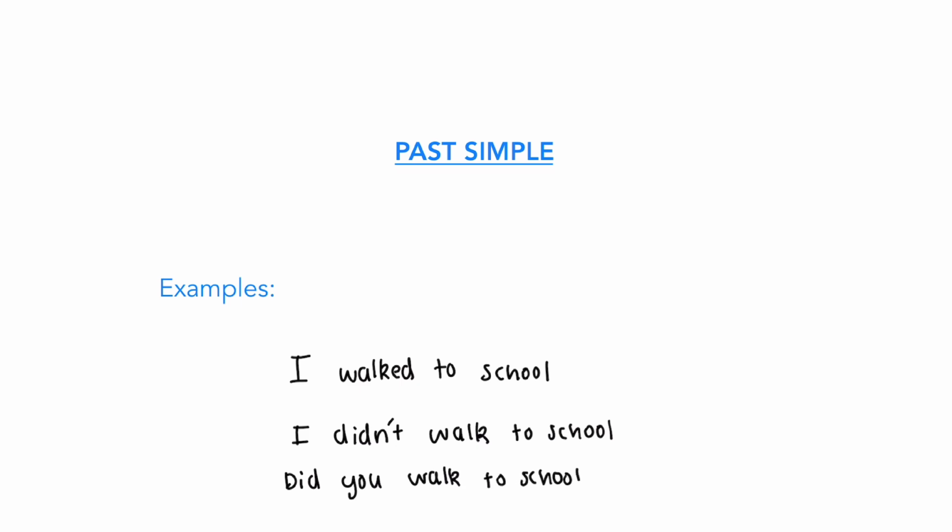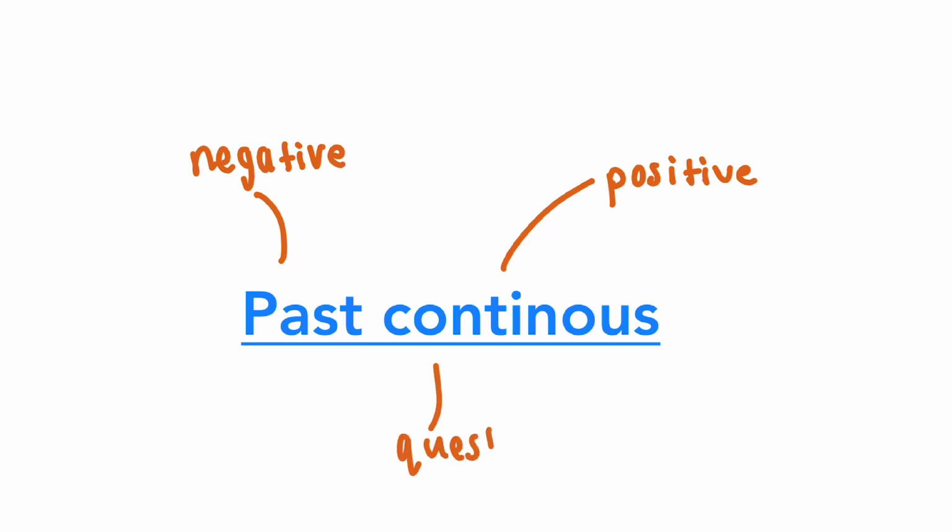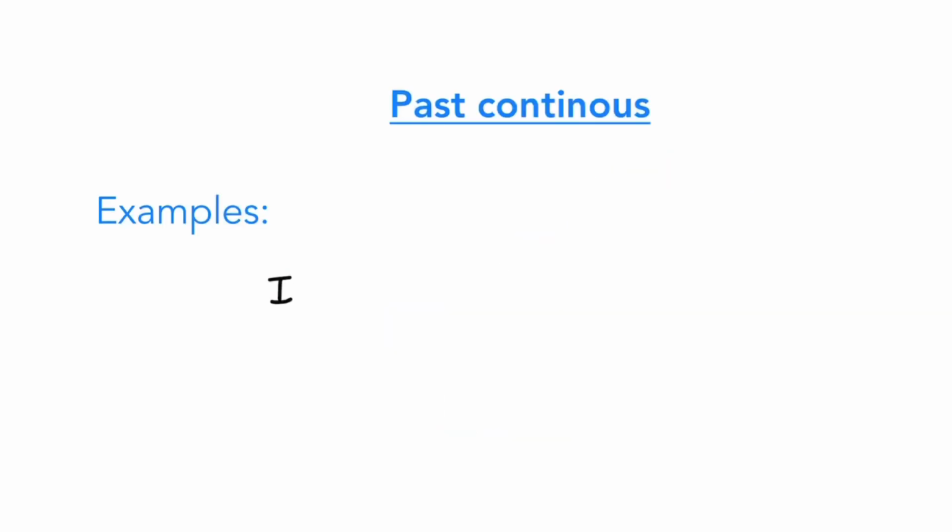So past continuous also includes what past simple does: a positive sentence, a negative sentence, and also it can include a question sentence. Okay, so here are some past continuous examples. First one is a positive sentence. I was walking to school, which tells you that something did happen. Second example is, I wasn't walking to school, which is an example of a negative sentence. It tells you that something did not happen.